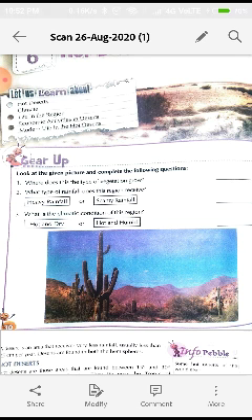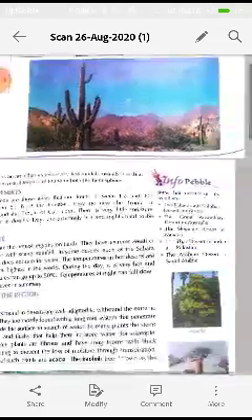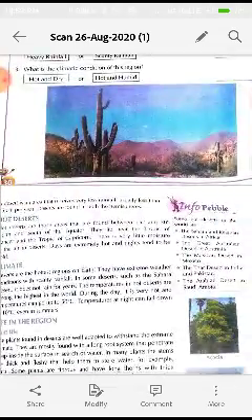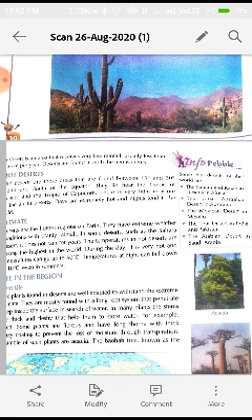Third, what is the climatic condition of this region? Hot and dry or hot and humid? So, the climatic condition of this region is hot and dry because of the less rainfall. Now we will go through the meaning, or you can say the definition, of a desert. A desert is an area that receives very less rainfall, usually less than 25 centimeters per year. That means a desert is an area that receives very less rainfall.